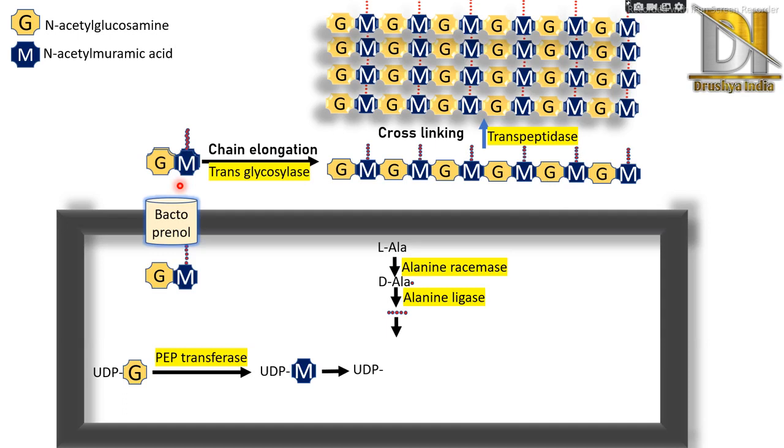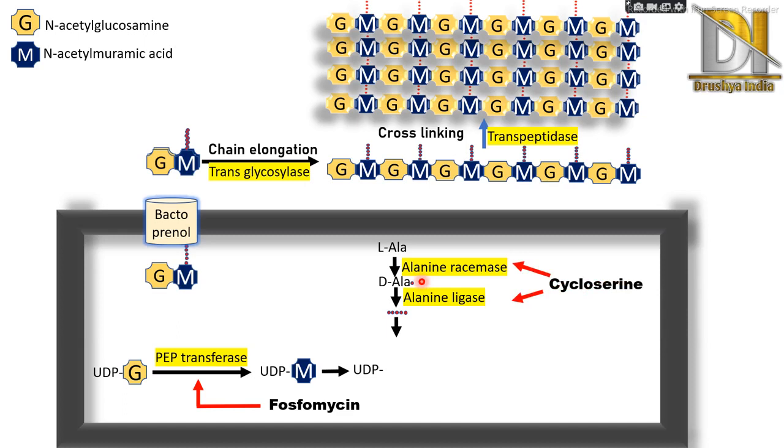First one is fosfomycin. It inhibits PEP transferase, due to which UDPM is not formed. Then here we have seen L-alanine and D-alanine help in the formation of the pentapeptide. So here cycloserine inhibits the enzymes, so the reaction cannot take place, and these enzymes are alanine racemase and alanine ligase.